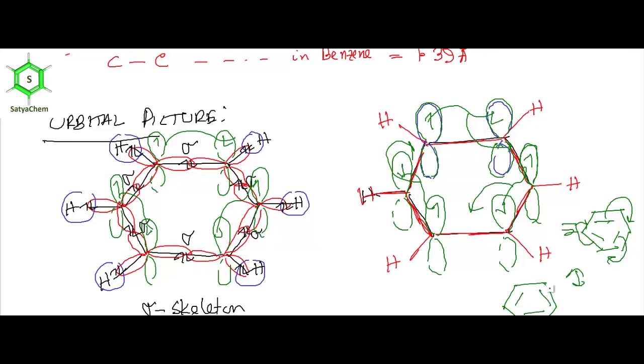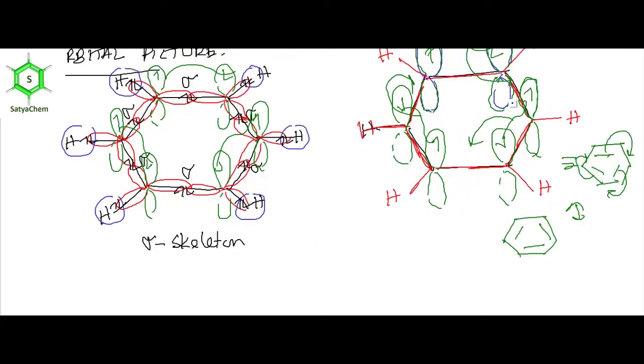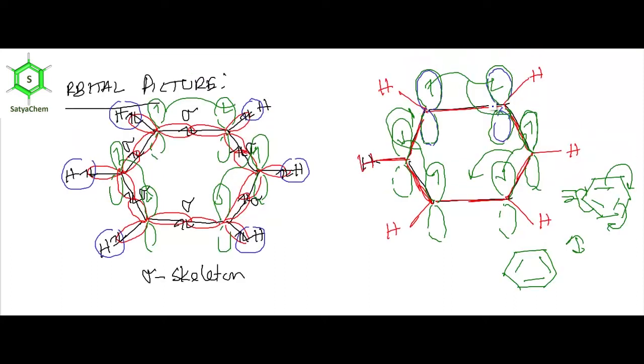Okay, this is Kekulé structure 1, this is Kekulé structure 2. So here obviously there are 6 pi electrons, 1 2 3 4 5 6, and these 6 pi electrons are delocalized over all 6 carbon atoms in the benzene ring.